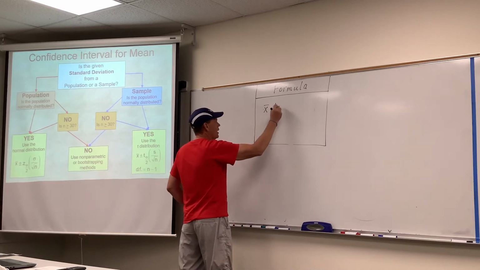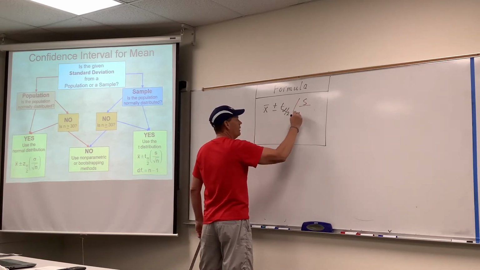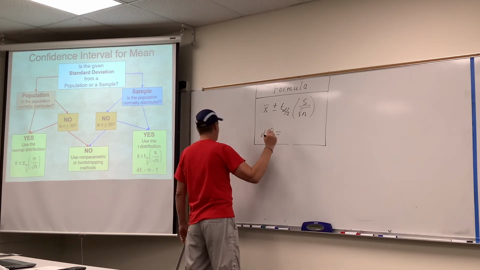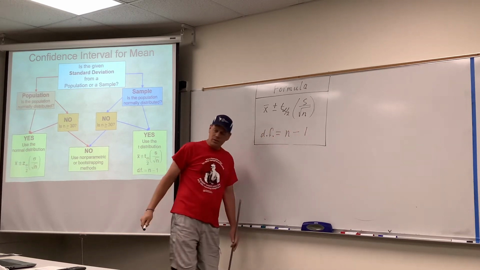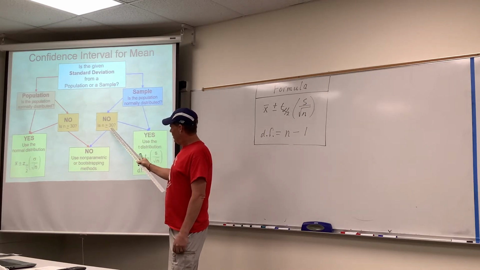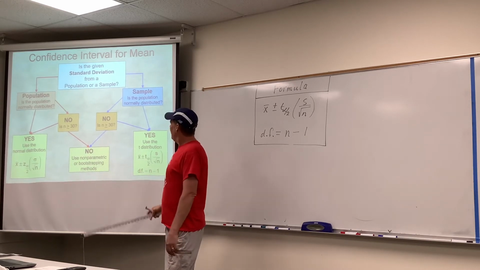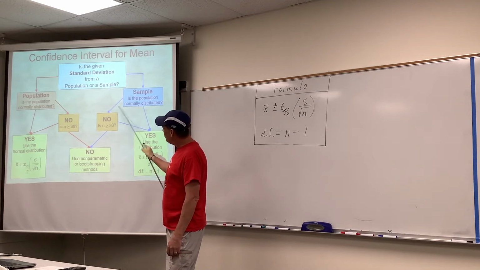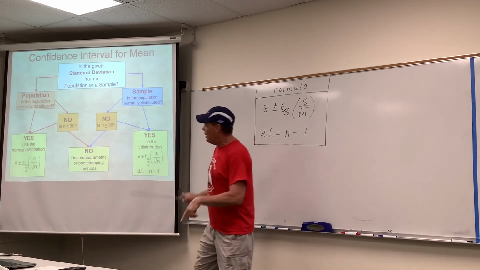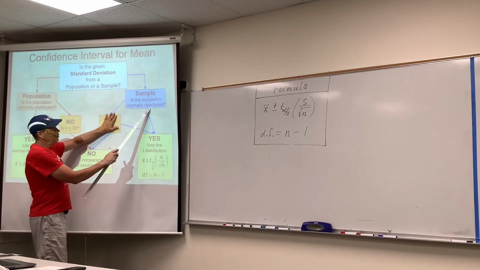X bar plus or minus t alpha over 2 times s over the square root of n. Formula, all right. What is the error that Mr. Standard Deviation sees all the time on a question like this? They only sampled 25 students. That's less than 30. Non-parametric, bootstrapping, I'll write that. That never became an issue. That question got bypassed by the fact that they told us it was normally distributed.